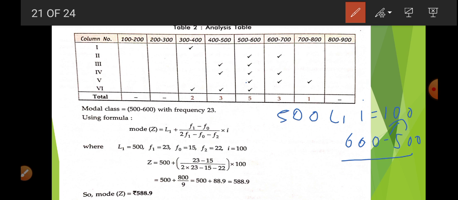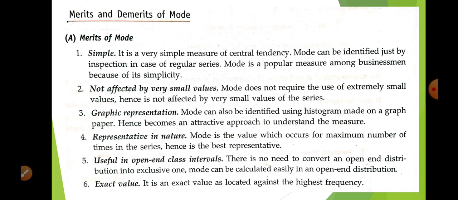Okay, now frequency. So F1 will be 23, F0 will be 15 and F2 will be 22. We are going to put all these values, and when we solve we get the answer 588.9. This is your mode, the exact value of mode.